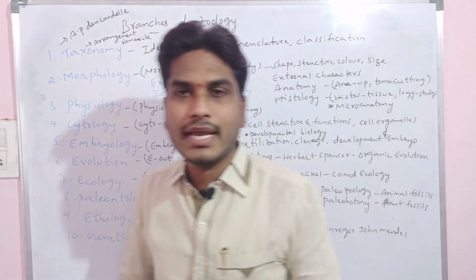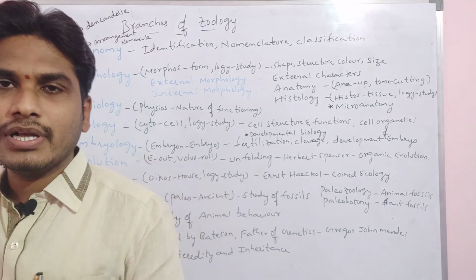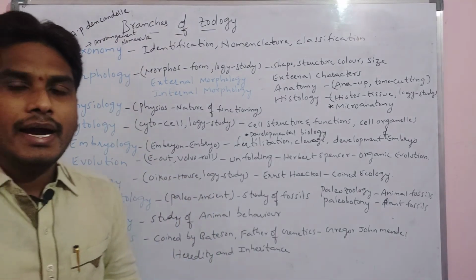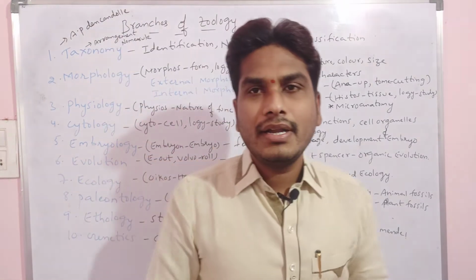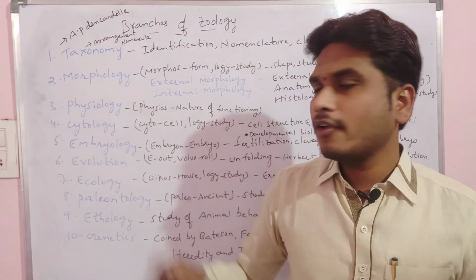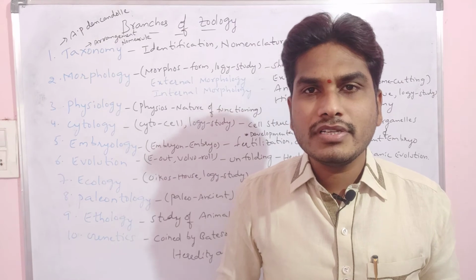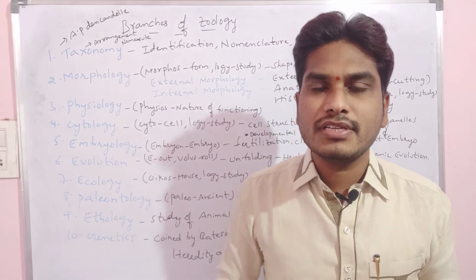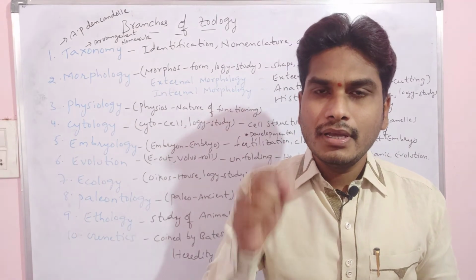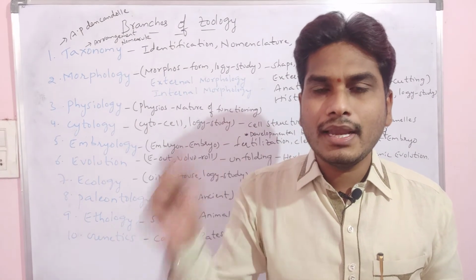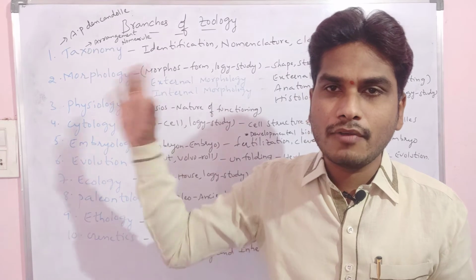Simply, if you know about taxonomy, it is a branch of zoology which always deals with the study of identification, nomenclature, and classification. This is about taxonomy. Then next we are saying morphology. The name itself indicates morphology is a branch of zoology which always deals with the study of form. Morpho means form. That means the study of the size, structure, shape, color, all the characters we are studying in morphology.